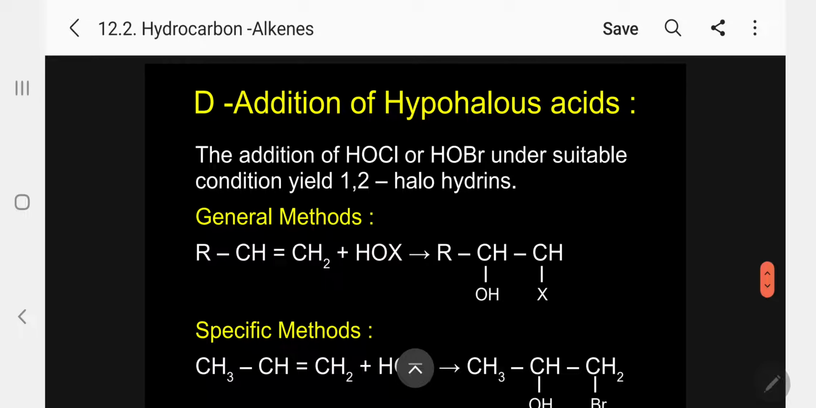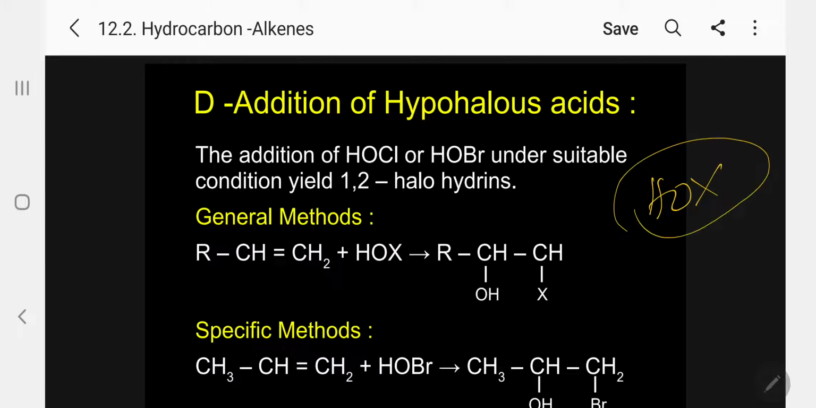Then addition of hypohalous acids. The general formula is HOX. It may be HOCl, HOBr, HOI. Under suitable conditions they yield 1,2-halohydrin. This is the general method: RCH=CH2 plus HOX, producing OH on one carbon and X on the other. Kindly follow here, the interesting information is the specific method.